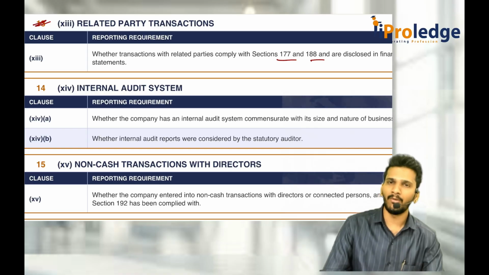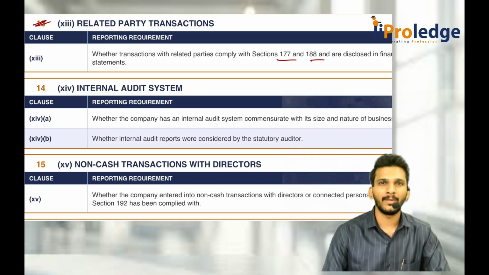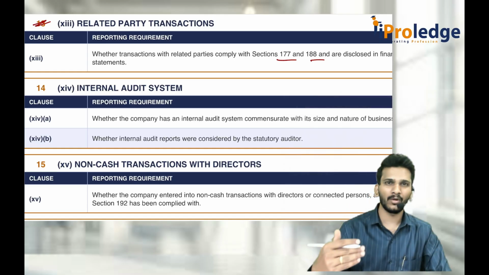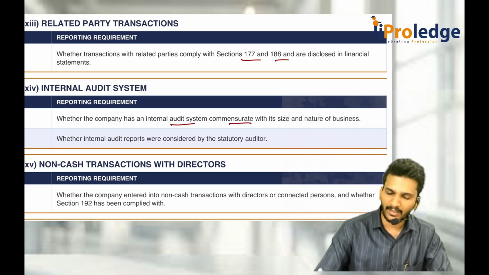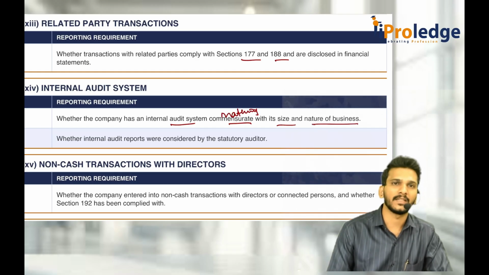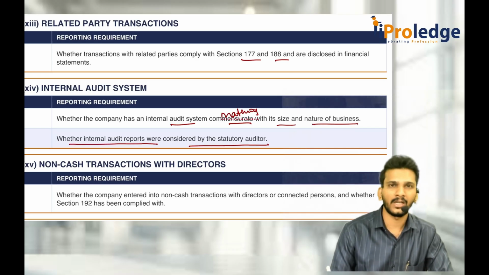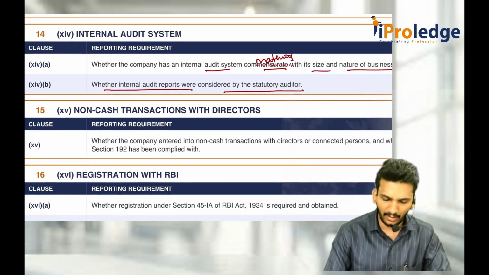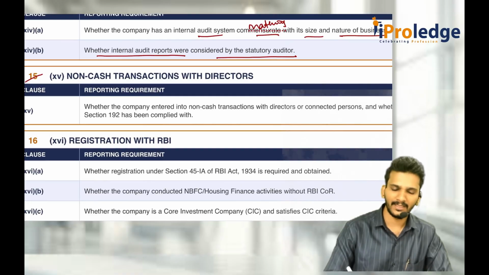Remember section 138 of the Companies Act: for a public company, listed company or private company, they should appoint based on those 4 conditions or 2 conditions. If it is applicable, then you should have an internal audit system commensurate, that means matching, with the size and nature of business. Then whether internal audit reports were considered by the statutory auditor or not. Then the 15th one: non-cash transactions with the directors comply with section 192.